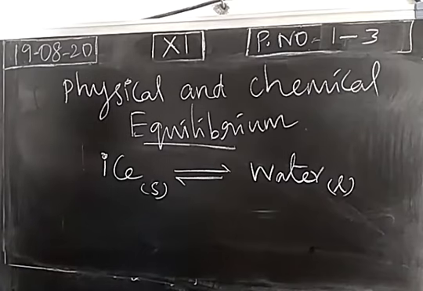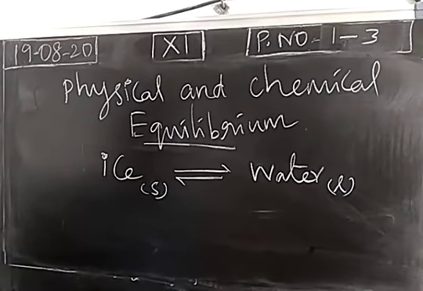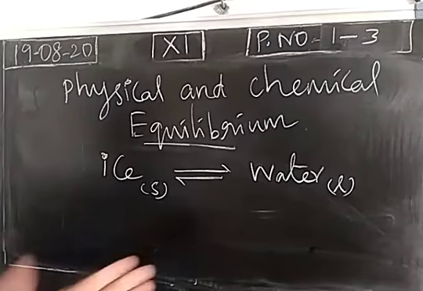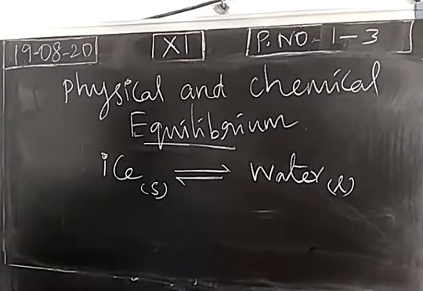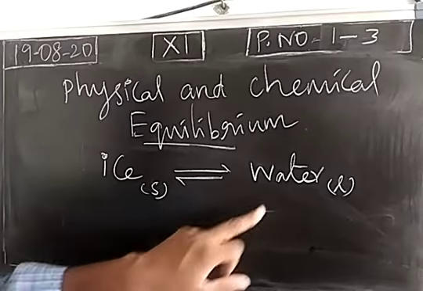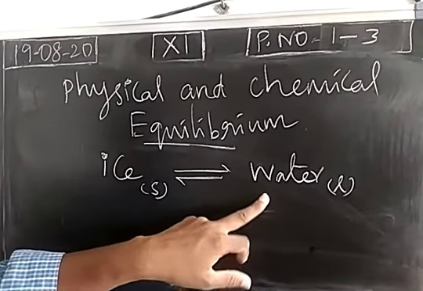So consider this physical transformation. A solid is changed into liquid. The process is called melting. Right? A solid melts to produce a liquid. Ice becomes liquid water. Then what is the reverse process? When we cool water, that means condensation or freezing.